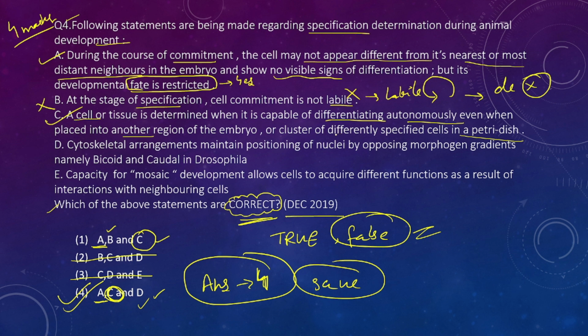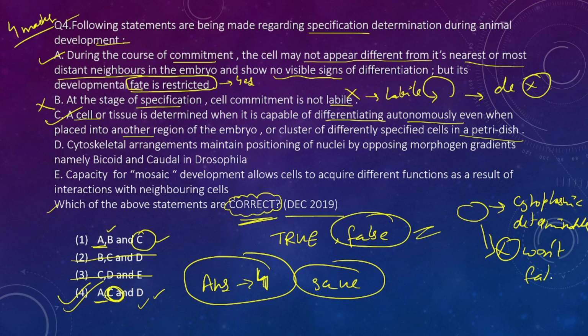We have already read this: you can put this cell anywhere, if it has its own cytoplasmic determinants, then it won't change its fate whatever surroundings you put it into. It won't change its fate if it already has its cytoplasmic determinants.